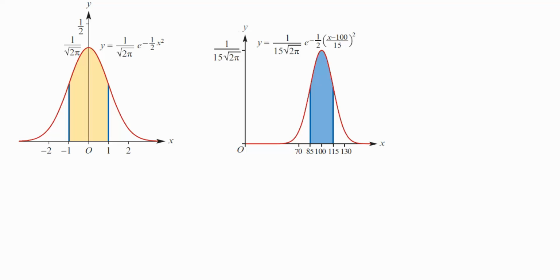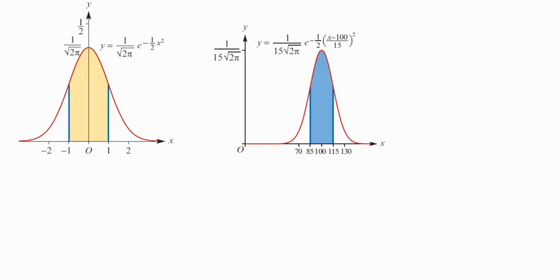They spent all their time to calculate this curve. That's the only curve that we had. And it was nice because the mean was 0 and the standard deviation was 1. You go over here, the mean's different, and the standard deviation is different. We don't know the area for that. We have no idea. But if I can translate this curve back to this, I can say, what is 85 as my z value? What is my 115 as my z value? Then I'm on the ball. If this was negative 1.2, this would have to be 1.2. Okay? And then I can now find the area between negative 1.2 and 1.2. That will be exactly the same area. That's just because both of them have the same chances.